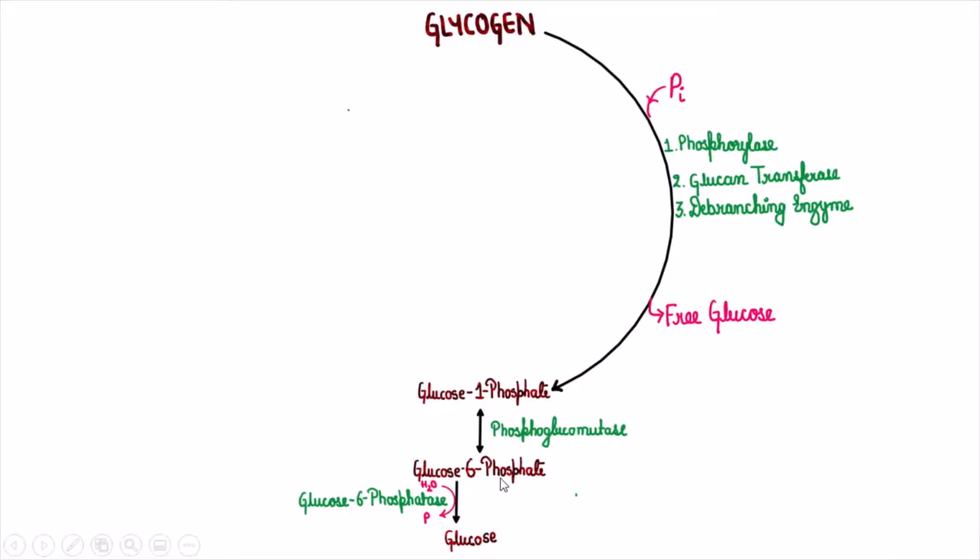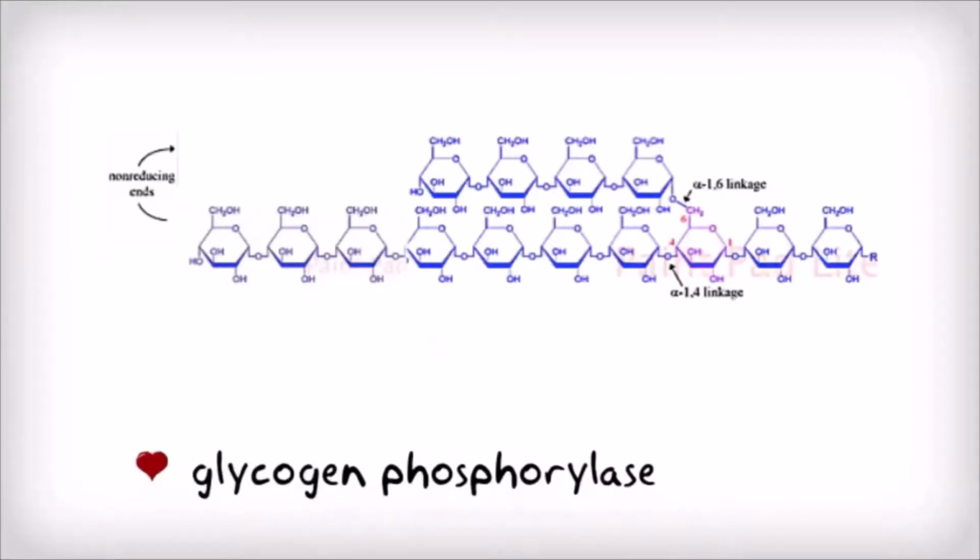The enzyme is a reversible phosphoglucomutase. And finally, glucose 6-phosphate will form glucose by the enzyme glucose 6-phosphatase in liver and kidney because muscles do not have this. And that is the reason why blood glucose is maintained by liver and liver only. Let's now see an animation to understand the action of the three enzymes.